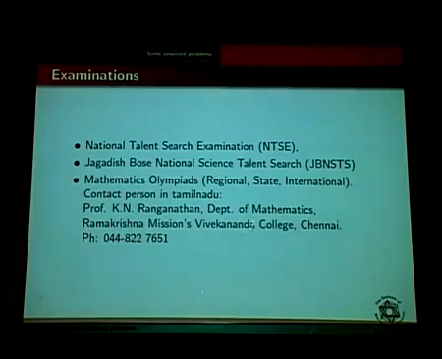Note down the abbreviations because I have more slides to present. NTSE and JBNSTS maybe, and then Mathematics Olympiad. Whatever. Can I go to the next slide? Yeah.